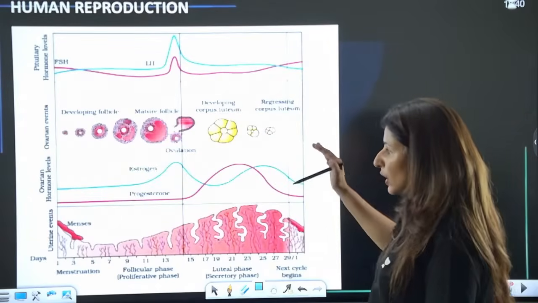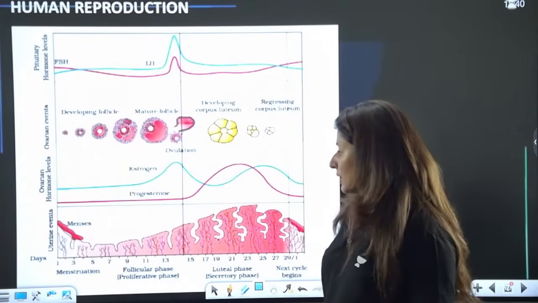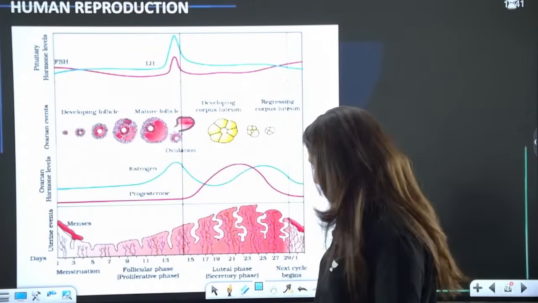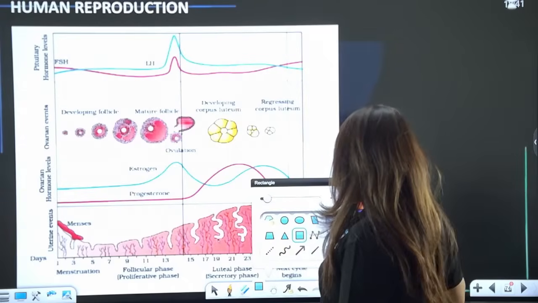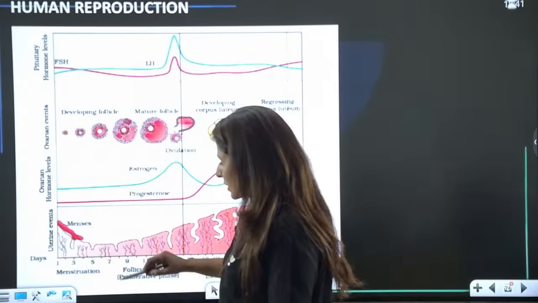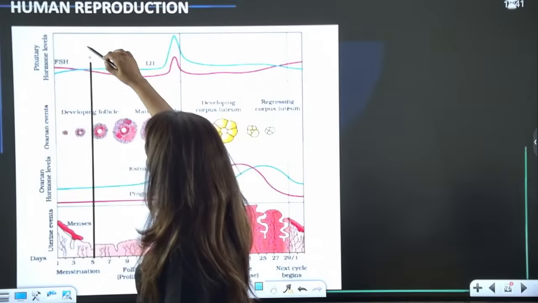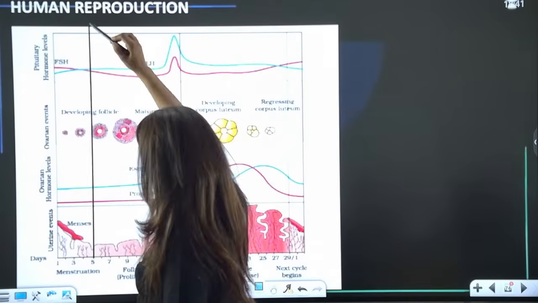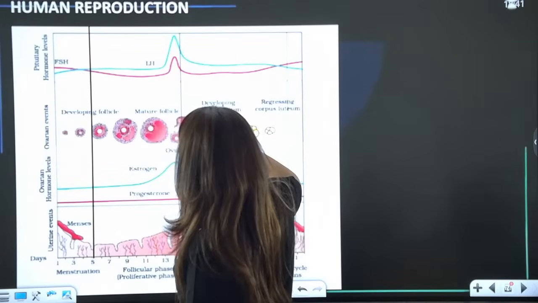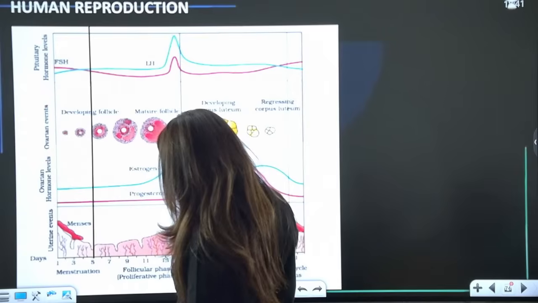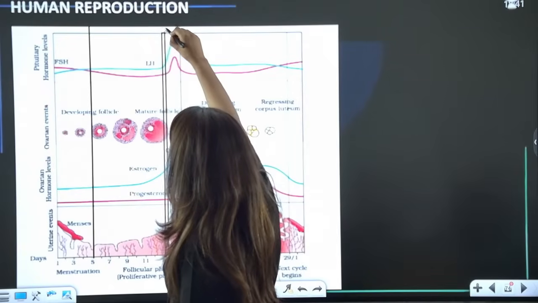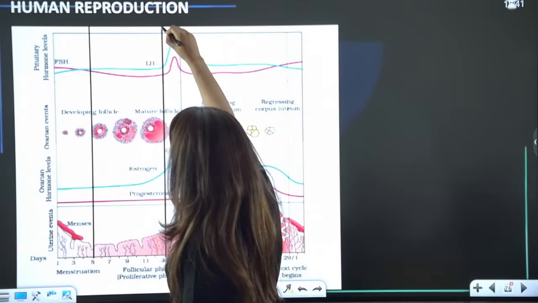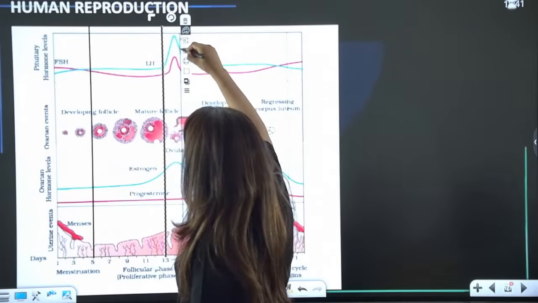So this is your NCERT picture for menstrual cycle. Now see, till this day we have, this is your menstrual phase. Then we have this as a follicular phase. Then from here to here,